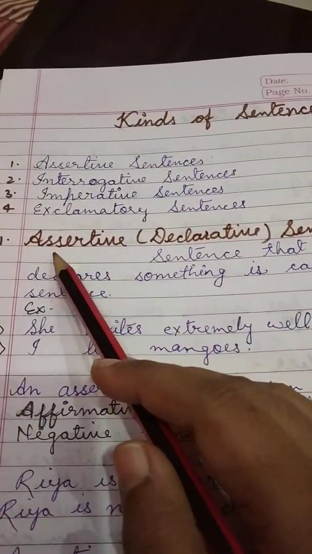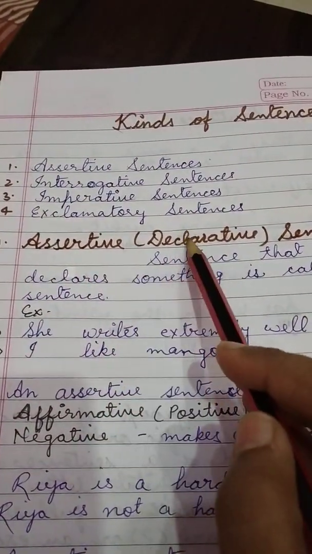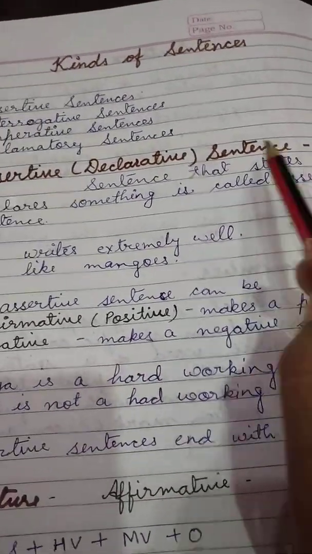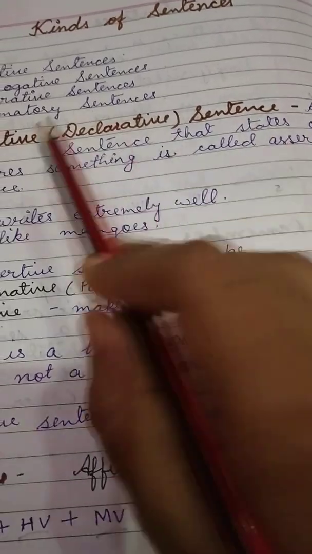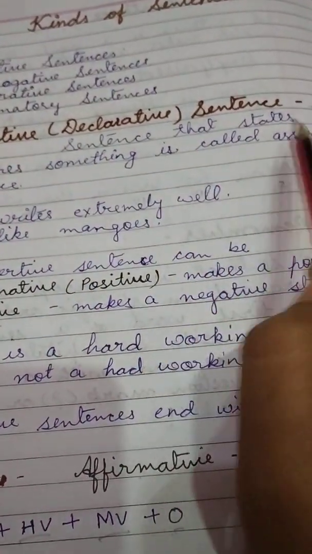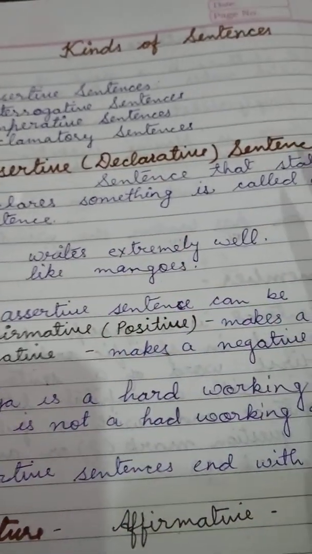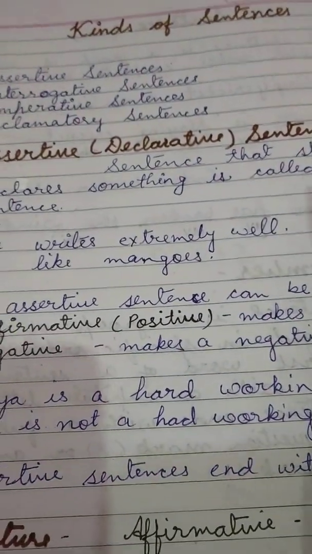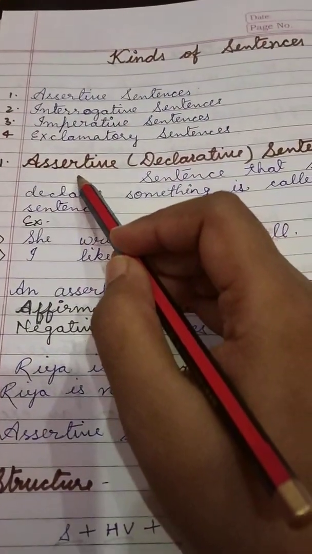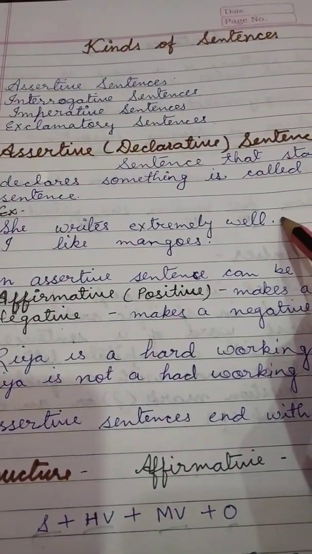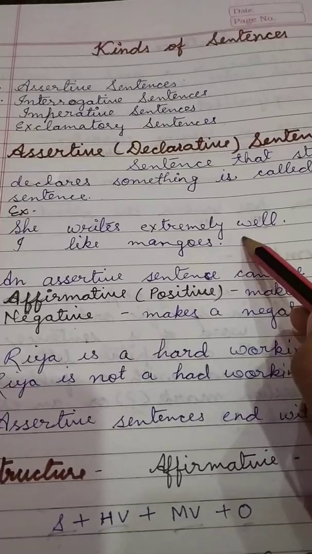First one, assertive sentence, is also known as declarative sentence. A sentence that states or declares something is called an assertive sentence. It means, class, the sentence which gives us information is known as the assertive sentence. Example: She writes extremely well. I like mangoes.